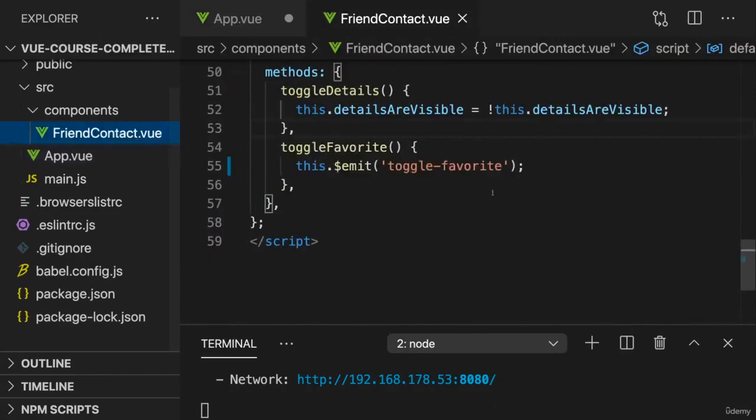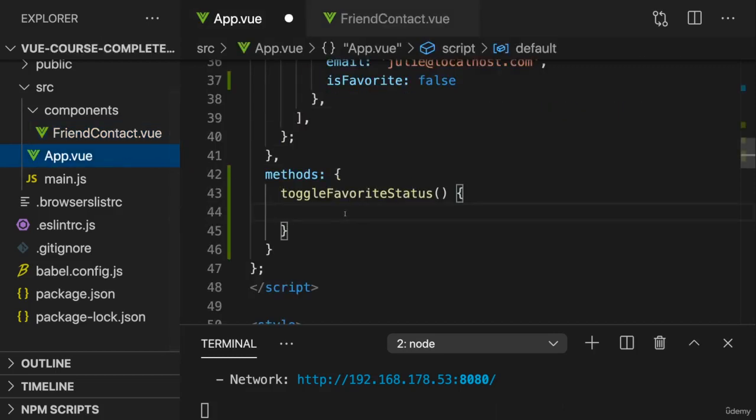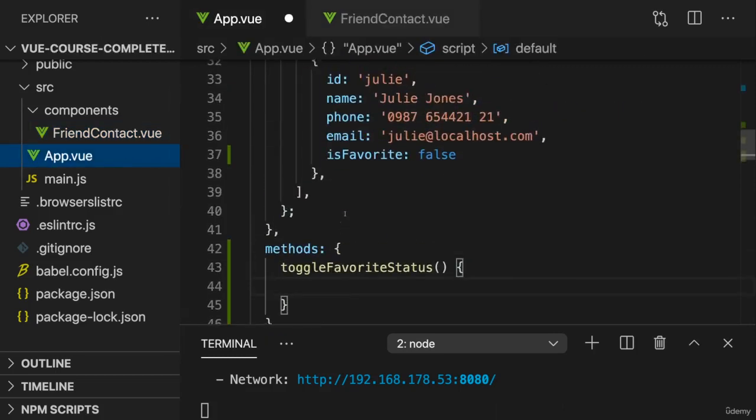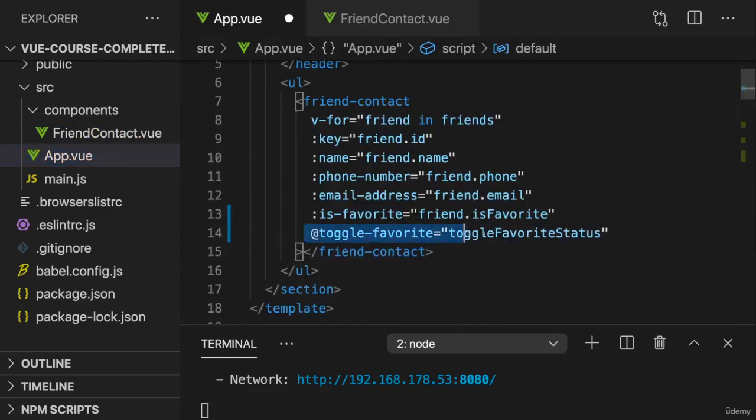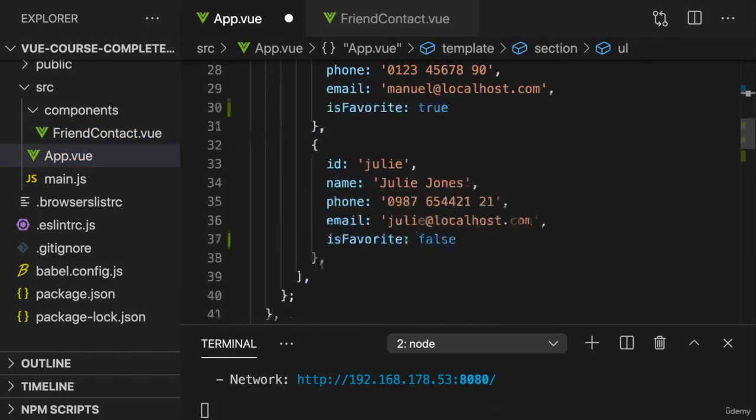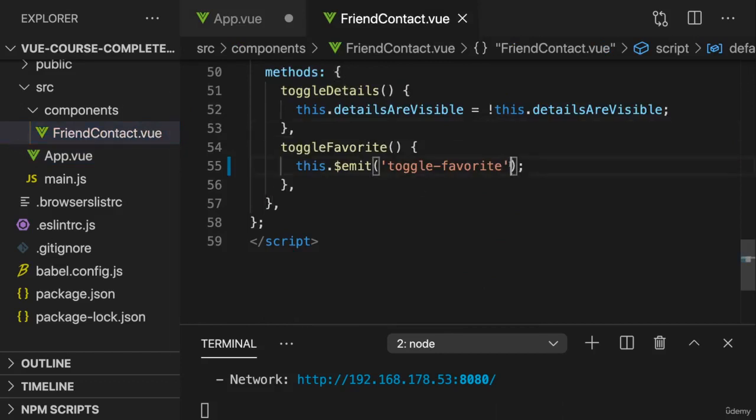We're now emitting a custom event, but this event should probably carry some data so that we also let the parent, the app.view file, know which of the two contacts changed its favorite status. Because we got two, and here we got no easy way of telling. Well, in friendContact.view, when we emit, we can also pass a second argument. Actually, you can pass as many arguments as you want, and every extra argument will simply be data that you pass together with your event.